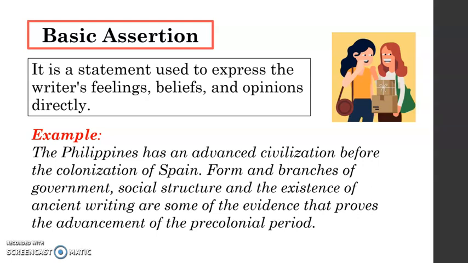Now, this first sentence is considered the basic assertion. Why? Because as you can see, it is directly expressing the writer's feelings, beliefs, and opinions. Now, the second sentence contains the evidence that supports the assertion that we found in the first sentence. So, basically, if you're going to use basic assertion, it's direct. It's already there, supported with evidence. Always remember that for every assertion there is a corresponding evidence.